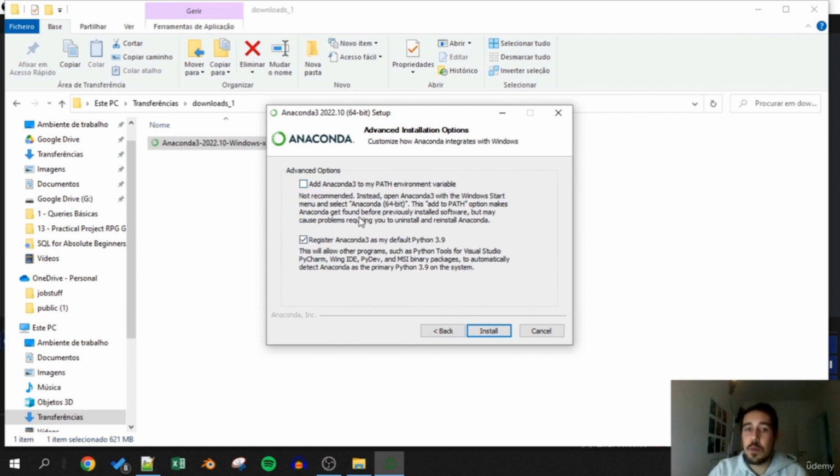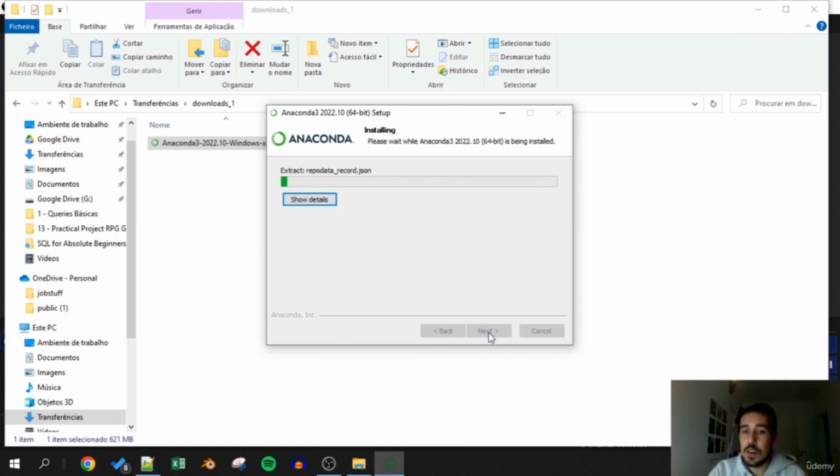And then here I'm going to do something. I'm going to register Anaconda as my default Python 3.9. And I'm going to add Anaconda 3 to my path environment variable. Add it at your own risk. It may cause some interference if you have installed Conda or Python before. If you have not, probably there's not going to be many bad things coming out from checking this box. I'm going to use it, and this will enable me to run conda commands via the command line, as I'm going to show you next.